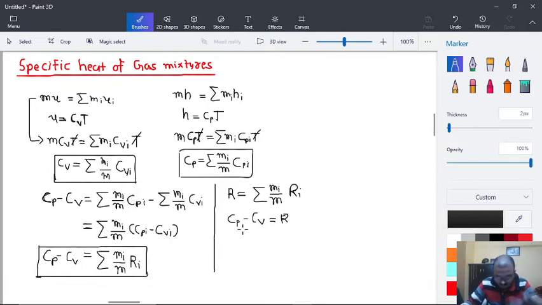And again, the following equations will also apply to gas mixtures.